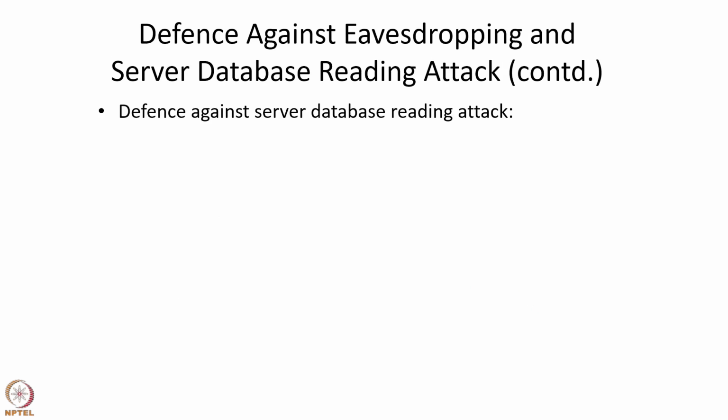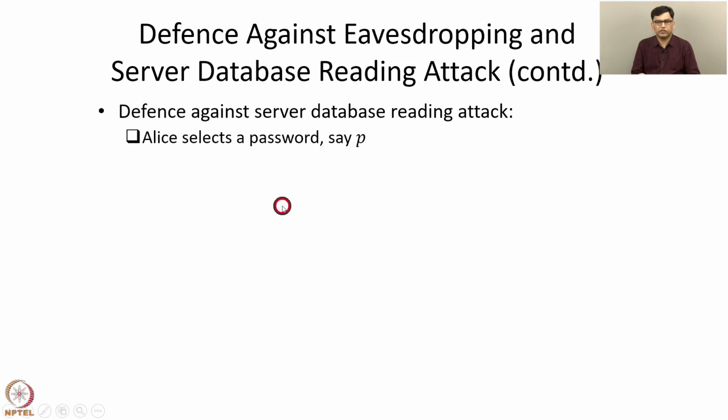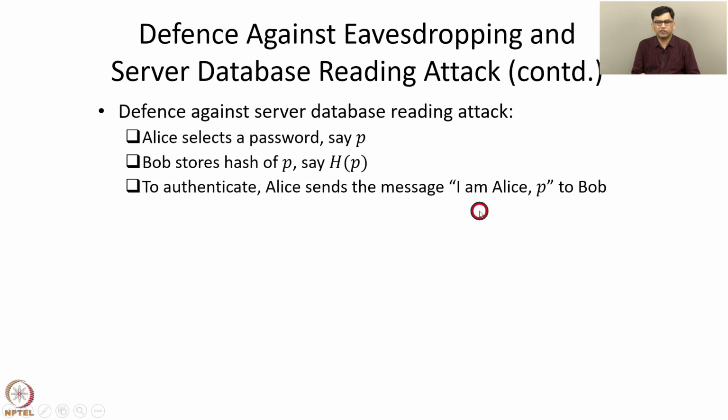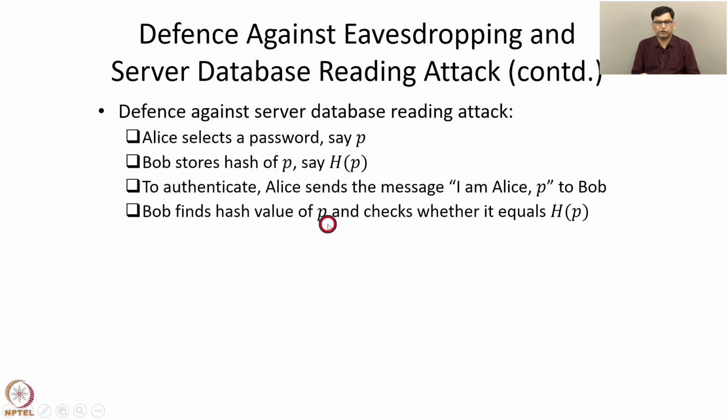So now let's try to defend against the server database reading attack, assuming that no eavesdropping takes place. Consider a protocol in which Alice selects a password, say P, and the server Bob only stores the hash of P. Let's call it h(P). Notice that Bob does not know the password. Bob only knows the hash of the password, h(P). To authenticate, Alice sends the message "I am Alice, P" to Bob, and then Bob finds the hash value of P and checks whether it equals the stored hash value, that is h(P). If yes, then the authentication is successful.